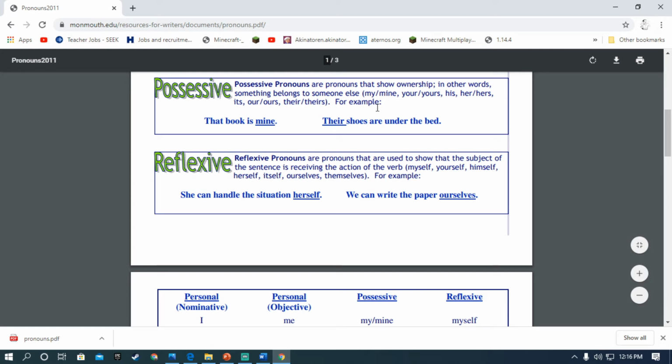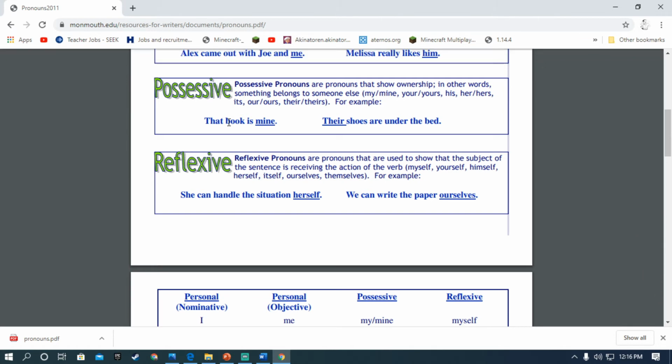Say for example, "That book is mine," means the book belongs to me, I am the holder of this book, I am claiming that this book is mine.